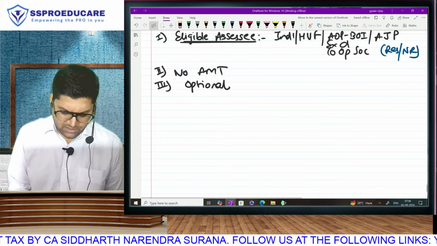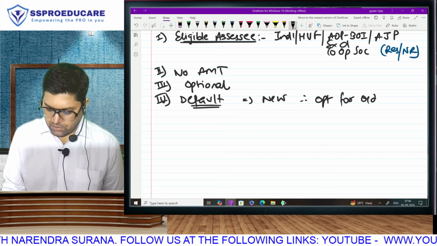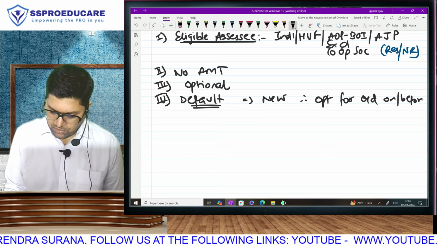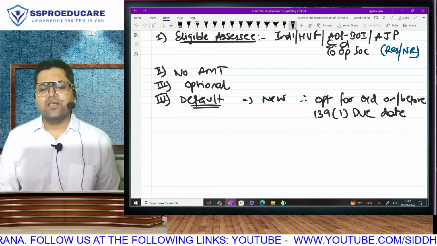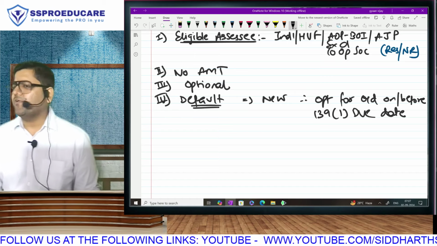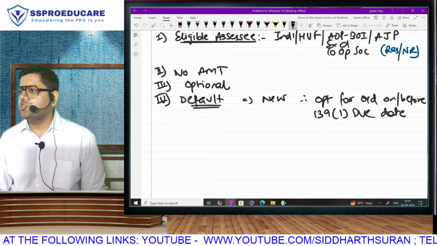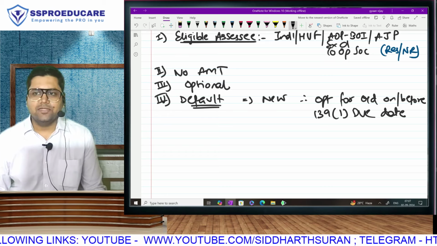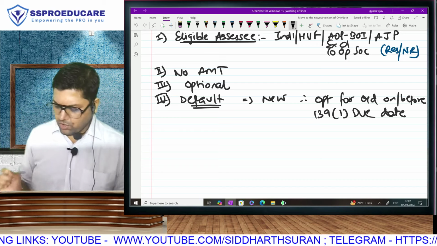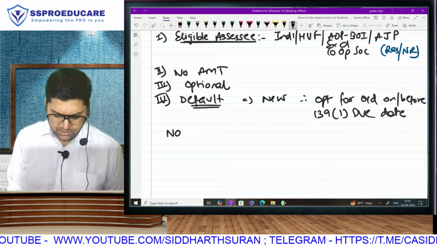We also know that the default regime is going to be new, and therefore you will have to opt for old on or before 139(1). 139(1) is one of the most important sections of your entire syllabus. Of course, when we come to that chapter, we will be doing it in detail, but you should have a rough idea even if you are working in audit. The due dates of filing return of income: transfer pricing cases, November; audit cases, October; and everybody else, July. So July, October, November. On or before the due date, you will have to opt for old. Correct? In that also we have studied people with